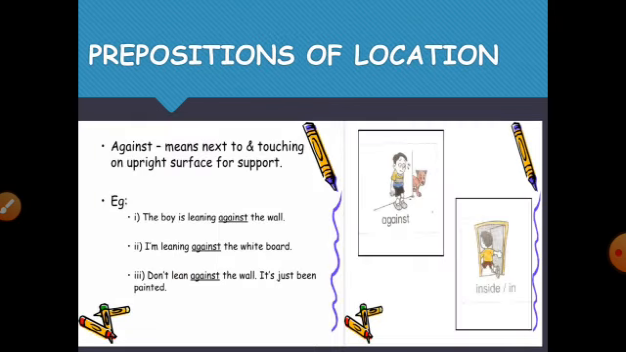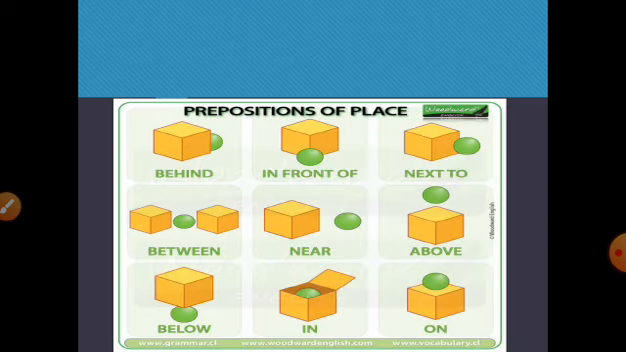Likewise, there are other prepositions of location, which include against or inside. Okay, the boy is leaning against the wall. Again we use the preposition against, which means next to or touching the surface, right? Okay, here are some prepositions of place.